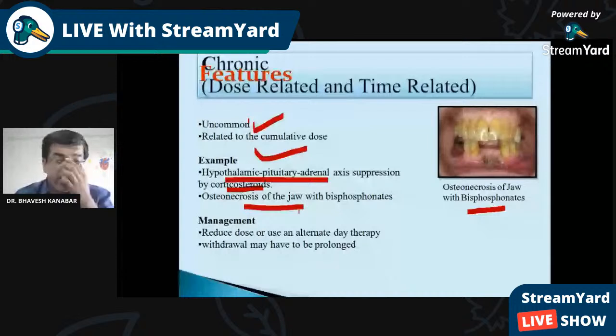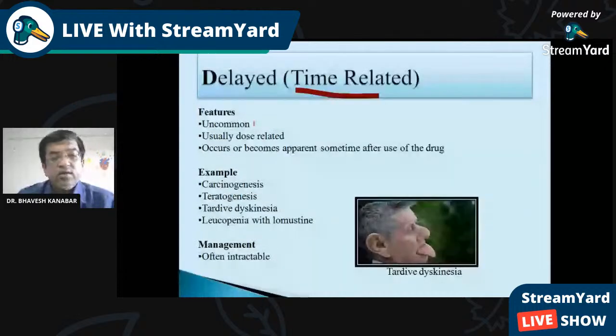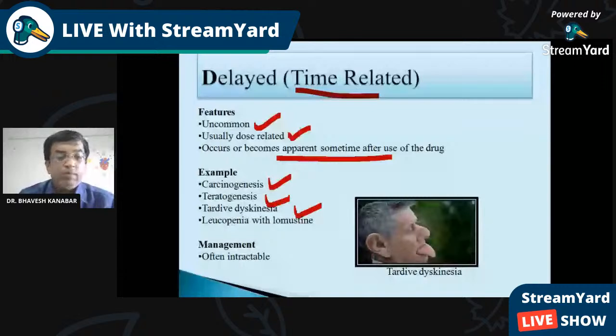Type D is time related delayed reaction. We have seen it is uncommon, usually dose related, occurs sometimes after the use of the drug, like carcinogenesis, teratogenesis. We have seen already tardive dyskinesia. Here the photograph of the tardive dyskinesia is there. Leukopenia with lomustine, tardive dyskinesia. And management is often intractable. We cannot manage many times.